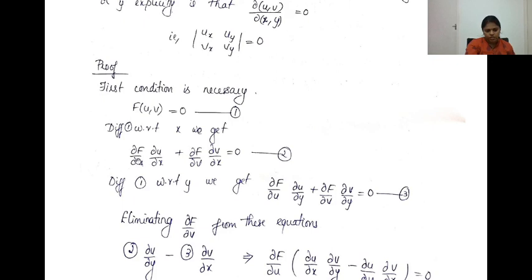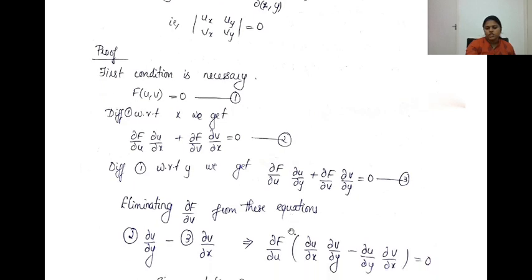You will get dou f by dou u into dou u by dou x plus dou f by dou v into dou v by dou x equal to 0, call it equation 2. Similarly, differentiate 1 with respect to y. That will give dou f by dou u into dou u by dou y plus dou f by dou v into dou v by dou y equal to 0, call it equation 3.